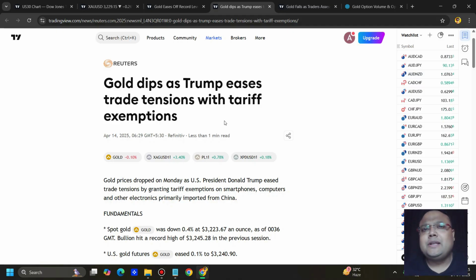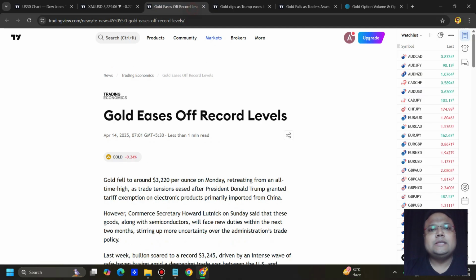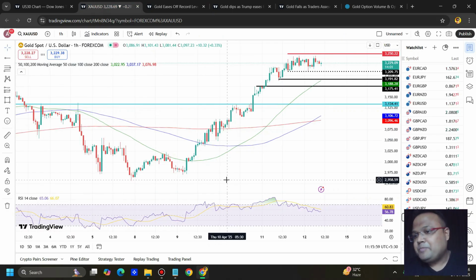As we all know, there was a trade war threat because of which gold was super bullish, and after these exemptions, the market is expecting that the trade war trade will slowly go down. You can see gold eases off record levels, so the market is expecting that the trade war trade will be going down, as a result of which we can see, I won't say the downside, but we can see a little easiness on gold.